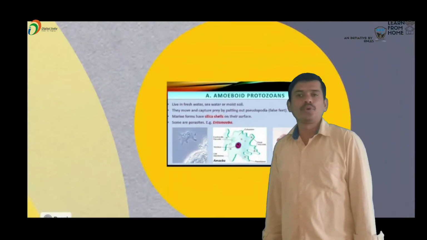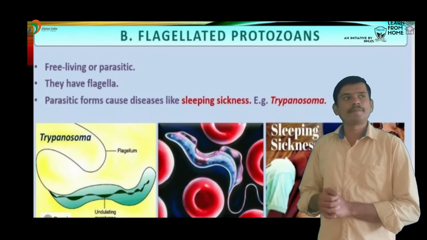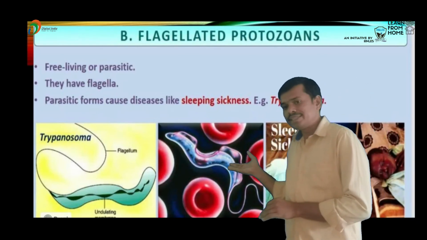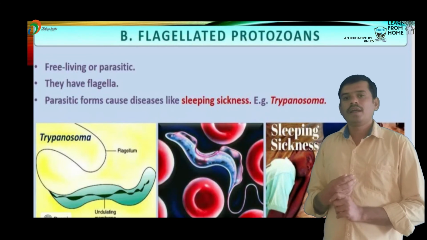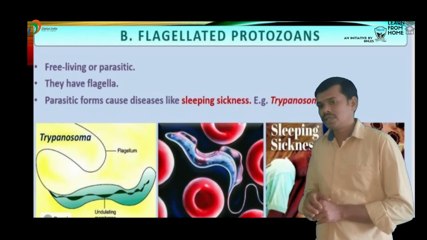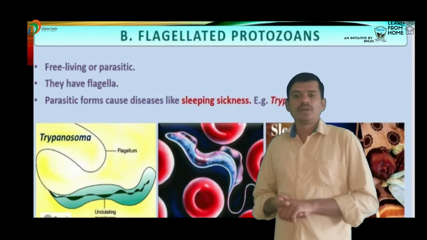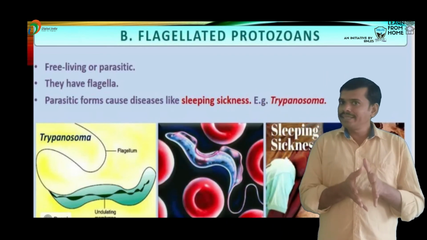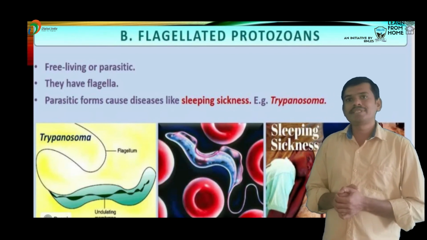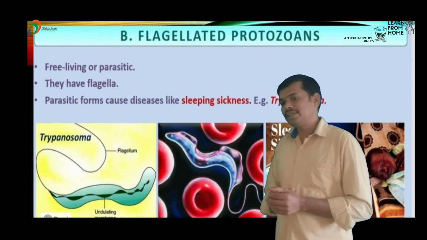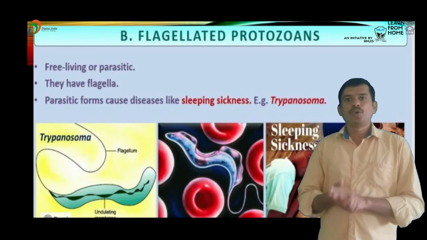Next, flagellated protozoans. They can be free living, and their body bears flagella. Some are parasitic and cause the disease sleeping sickness. The best example is Trypanosoma gambiense. So these are the flagellated protozoans.